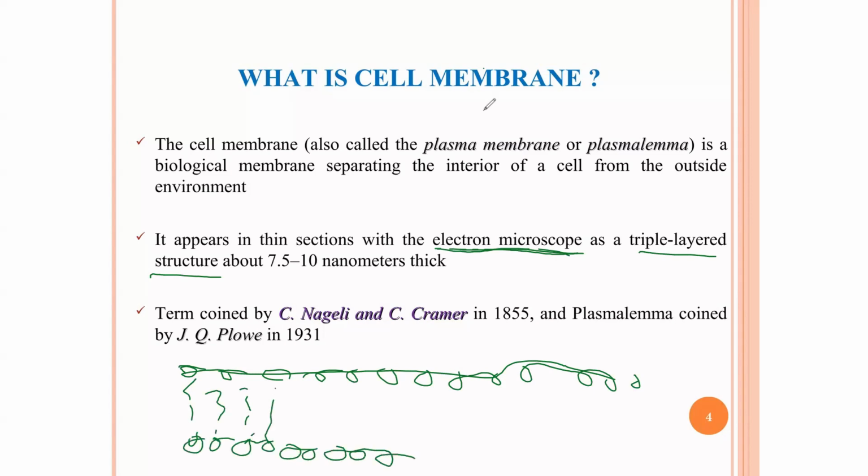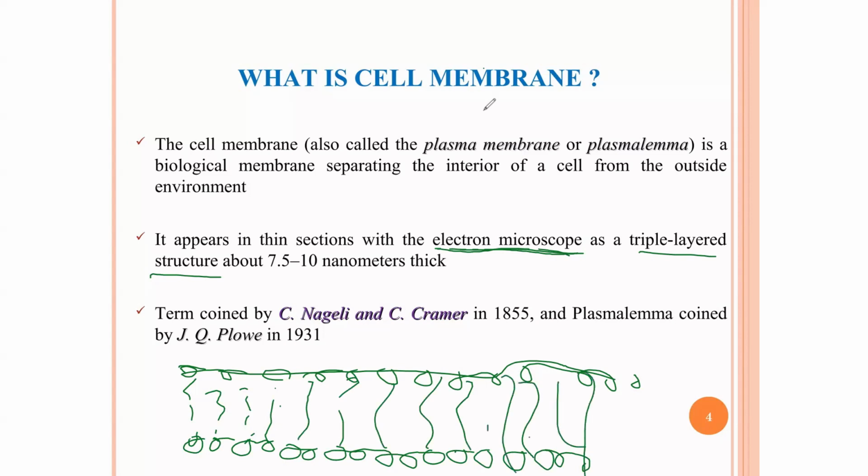We are going to look at the structure very closely. So the cell membrane looks like this. Using this electron microscope, scientists were able to find out that the cell membrane is made of these three layers. And of course, this is the thickness of the layer.